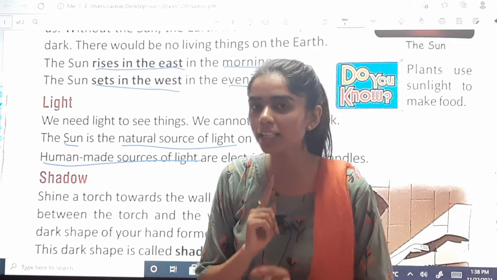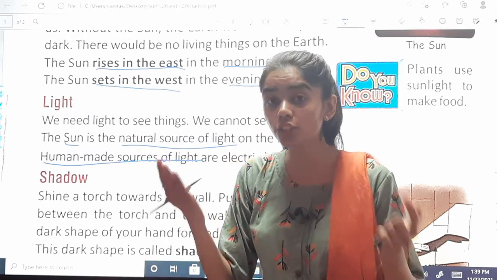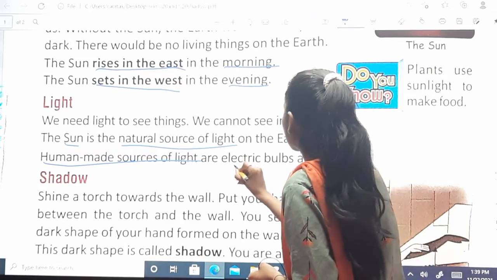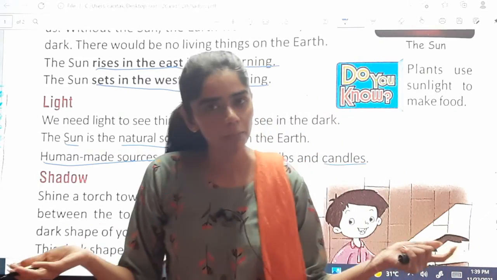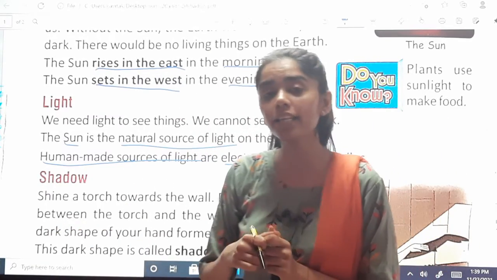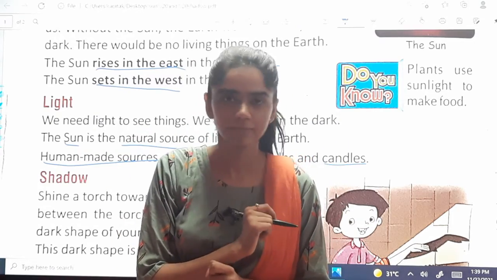Human-made sources are those sources of light that have been made by human beings, by us. That is electric bulbs, tube lights, and candles. Is it clear?